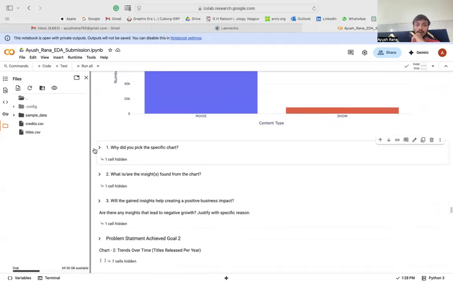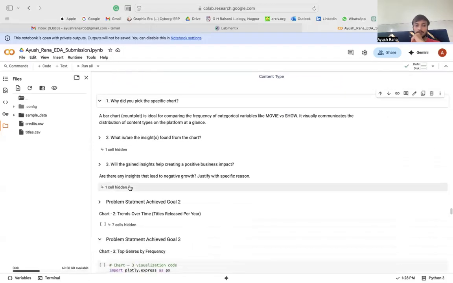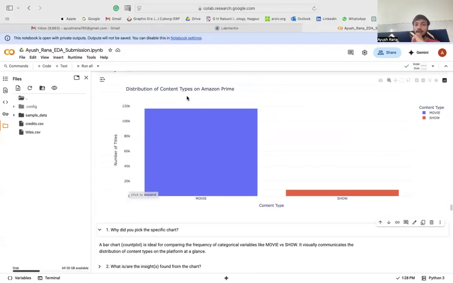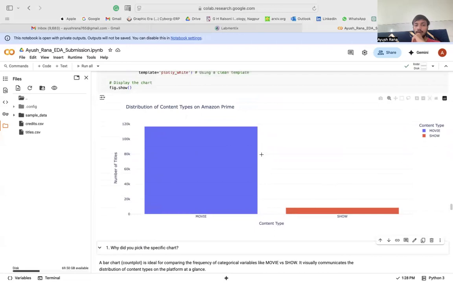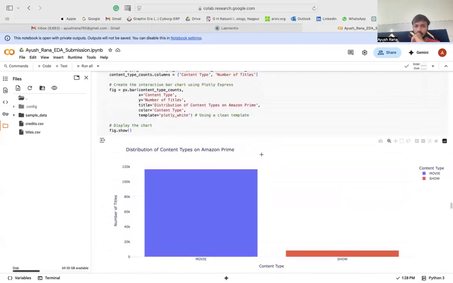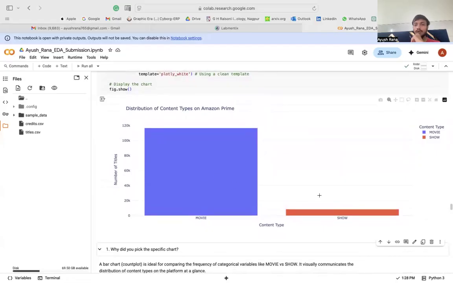Now, the question is, why did you pick this particular chart? Because this is a frequency categorical variable, and for checking frequency, you visually communicate the distribution of the content type on the platform. So based on this frequency, the bar plot, the count plot, you're able to analyze it.